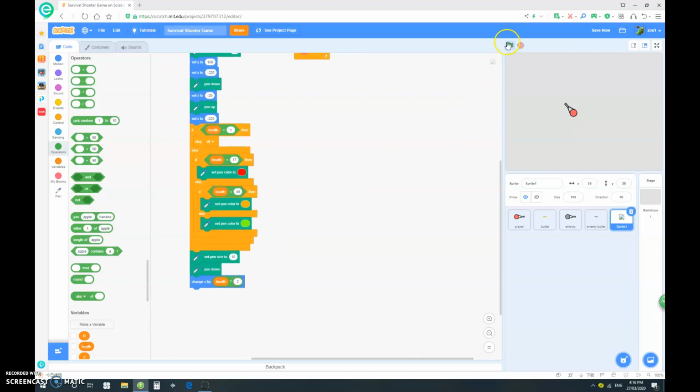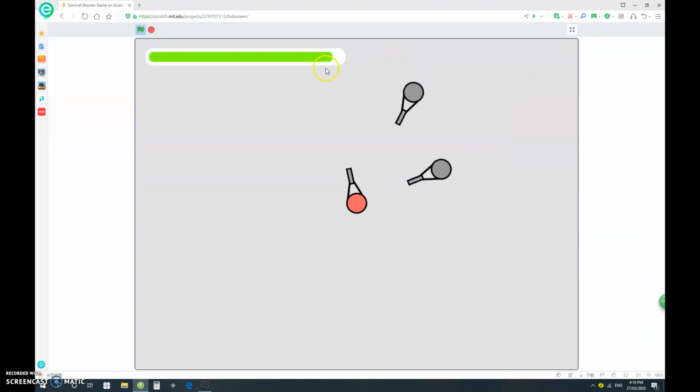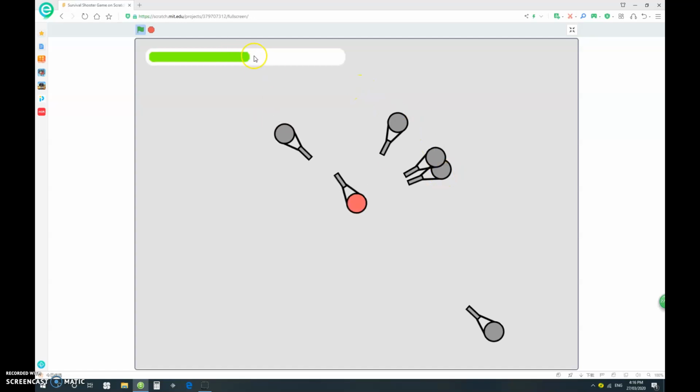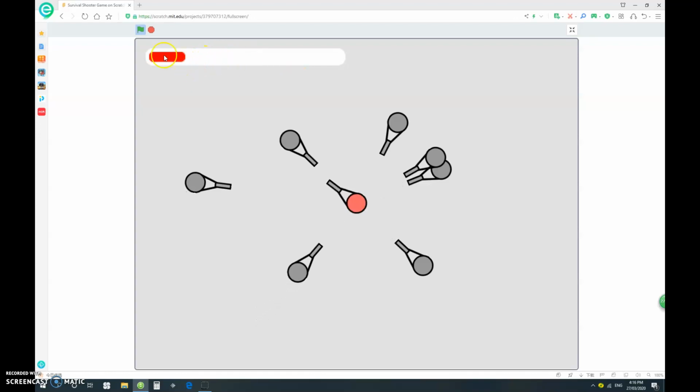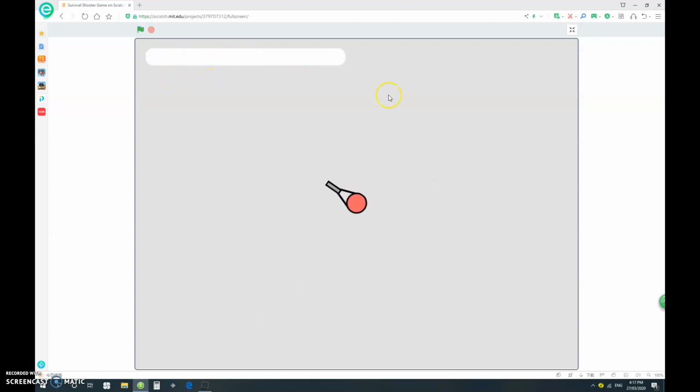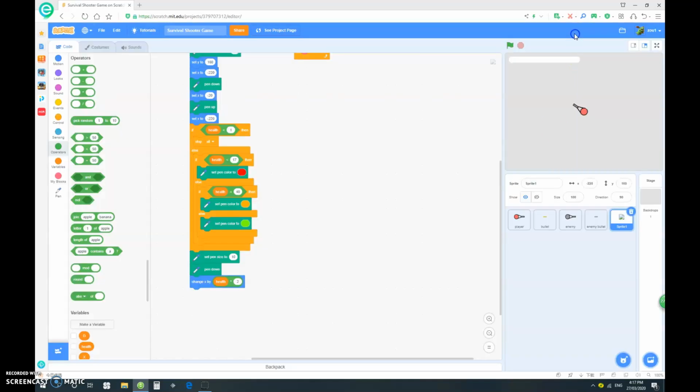Now let's just test that, and there we go. We have a HP bar up here, and as I am shot, you can see this goes down. And let's wait for them to shoot us a bit more. Yep, that looking good. Now it turns to orange when health is low, turns to red when it's really low, and if I have no health, everything stops. So that is really cool. Now, as you can see, we have a functional HP bar.